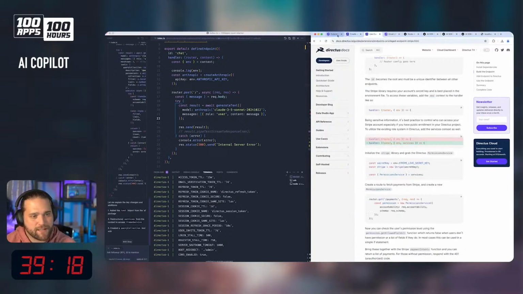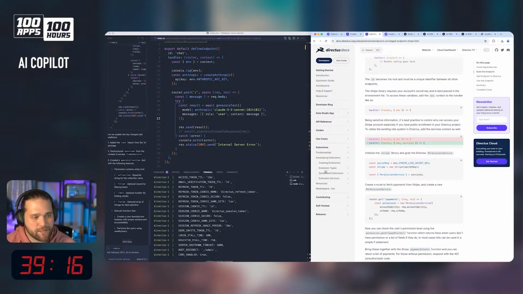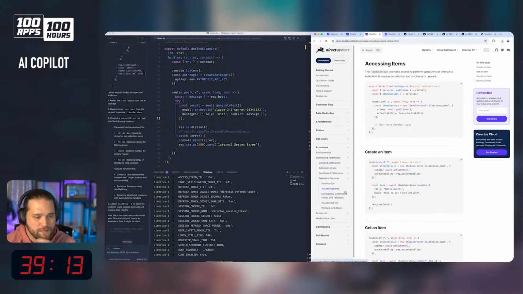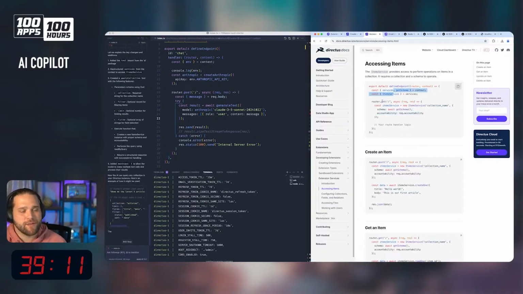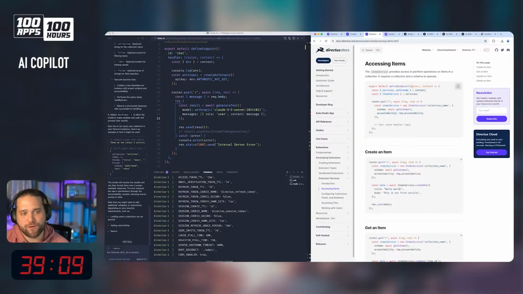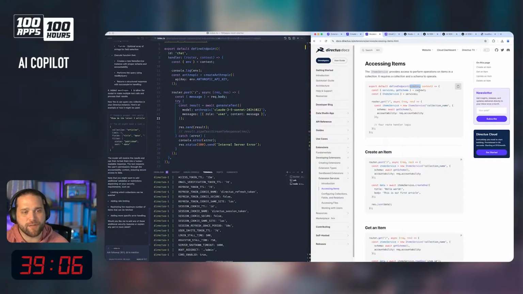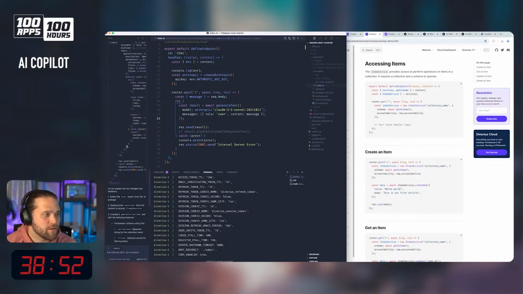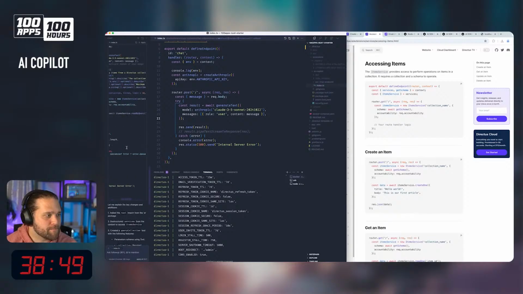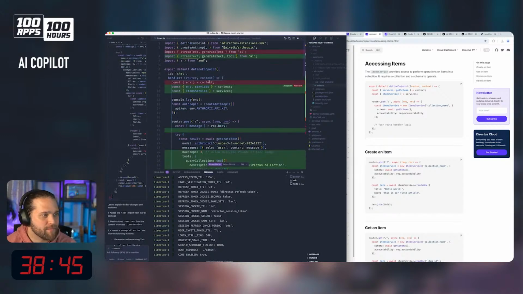But if I take a look at the extension docs and we go to extension services, how do I access items, right? Whenever I define a custom endpoint, we receive the router instance that we can plug into, and then we get this context. So the context has the env, has our services, it has this helper function for getting the schema, and then we define a new item service based on the collection that we're going to call, right? Let's see what we come up with. So I'm just going to hit apply. We'll kind of go through this.